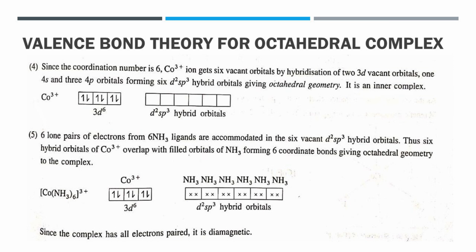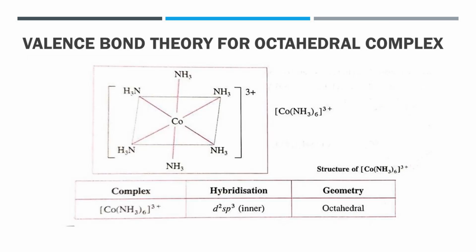Thus, 6 lone pairs of electrons from 6 ammine ligands are accommodated in the 6 vacant d2sp3 hybrid orbitals. There is overlapping of the 6 hybrid orbitals of Co3+ with filled orbitals of NH3, forming 6 coordinate bonds giving octahedral geometry to the complex as shown in the figure.